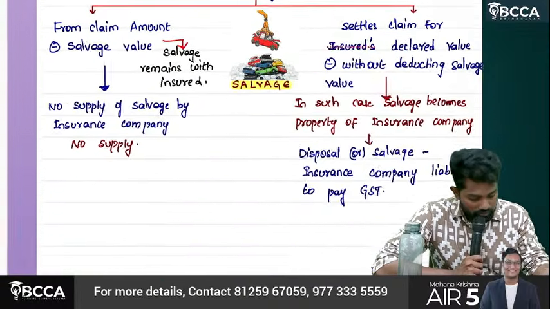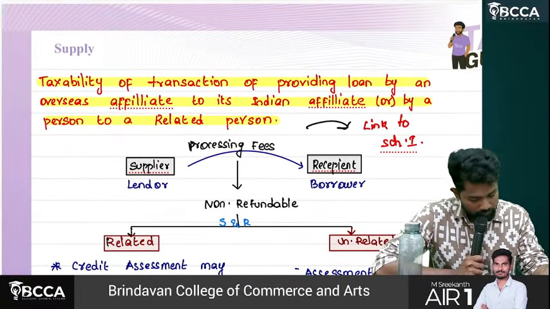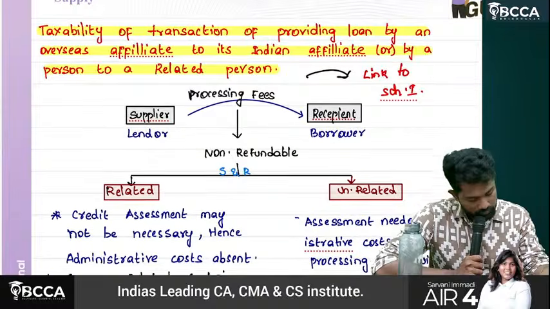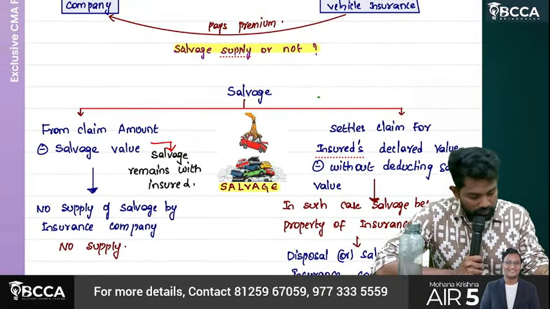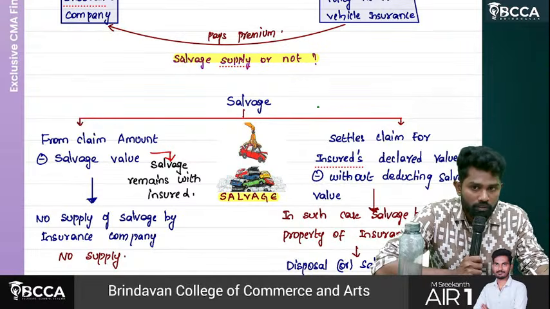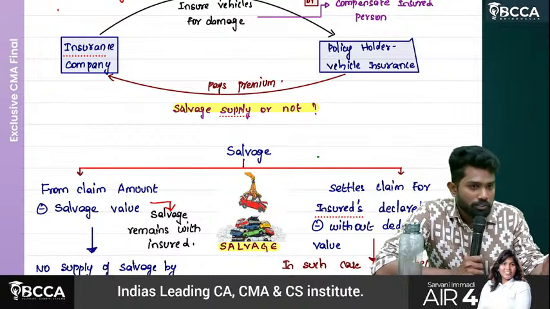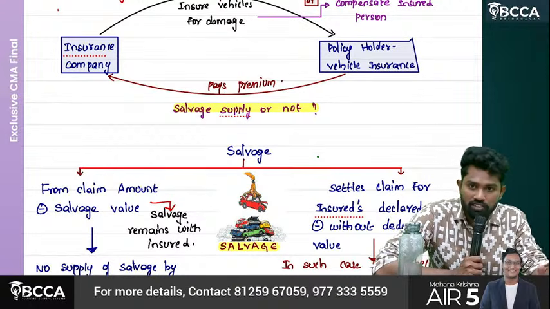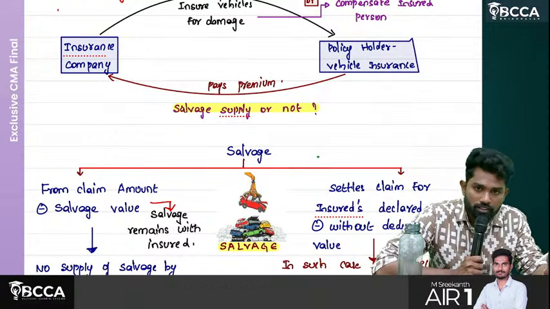Sir, come to the last but one page. What does this clarification mean? Sir, you are a policy holder. You took vehicle insurance for a car or truck.